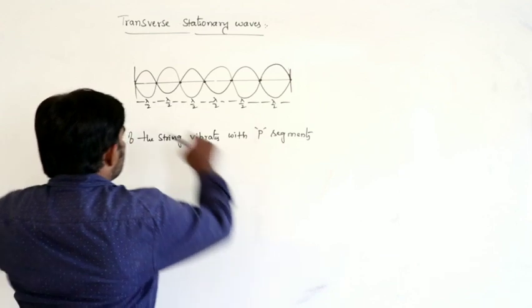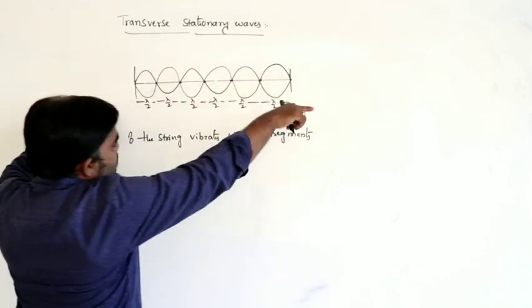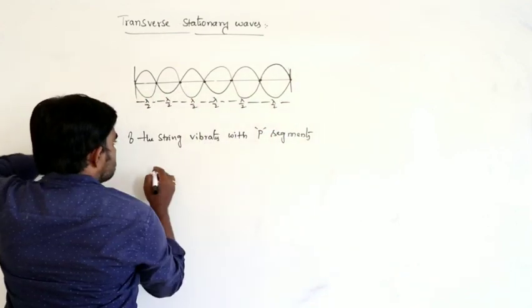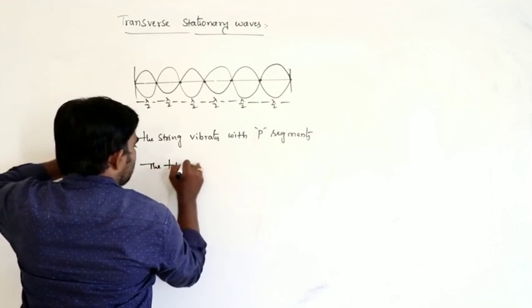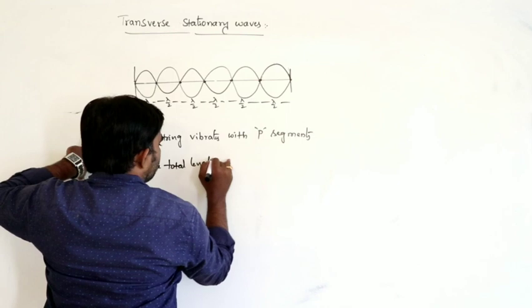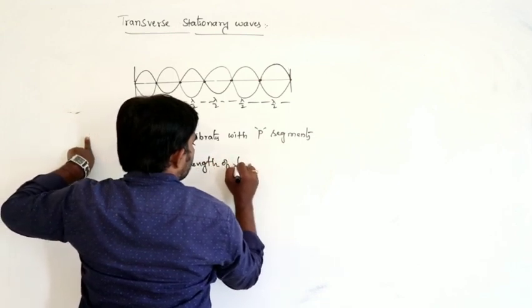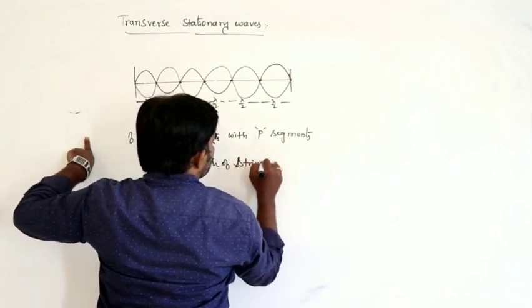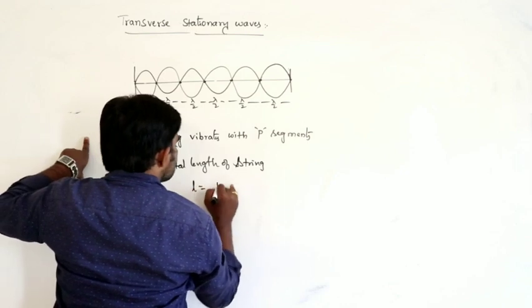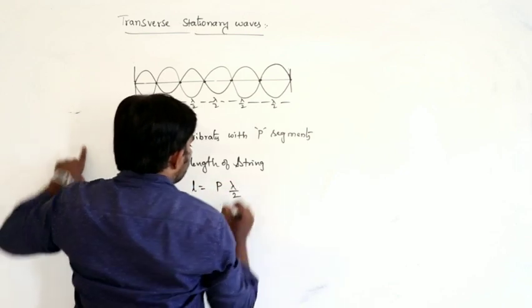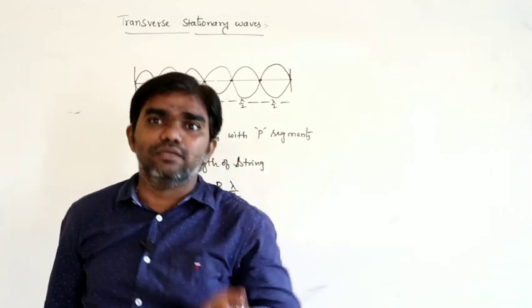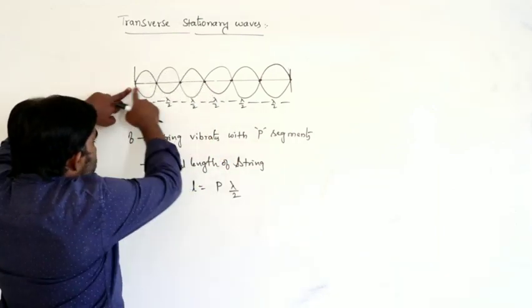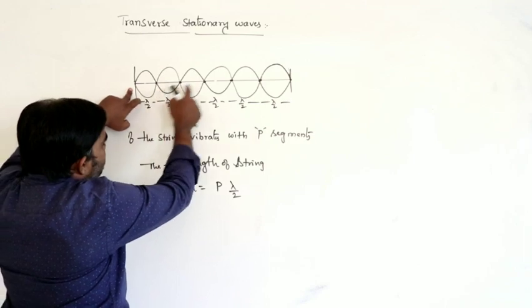So this is the total length of the string. The total length of the string L can be written as p lambda by 2. If the string vibrates with p segments, what is the length of each segment? Lambda by 2. See here, the distance between these two is lambda by 2, the next is lambda by 2, lambda by 2.